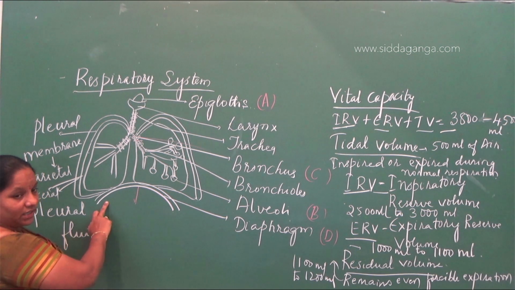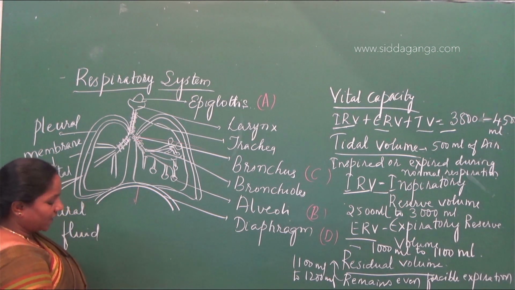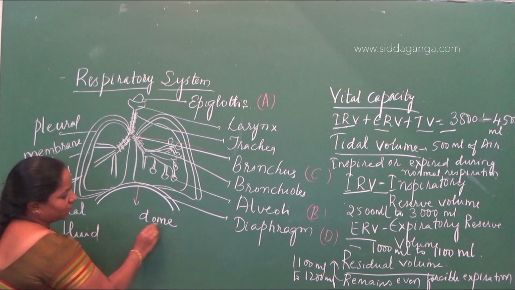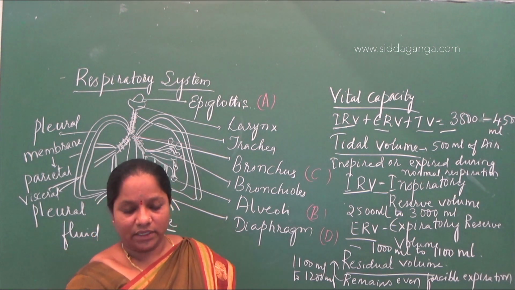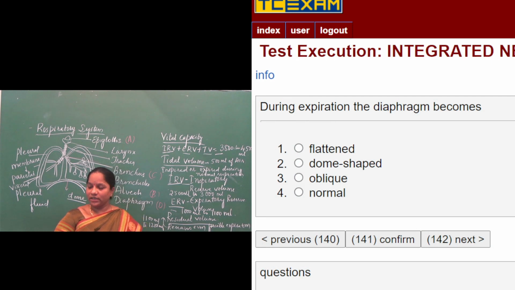They have asked what is the condition of the diaphragm during expiration.